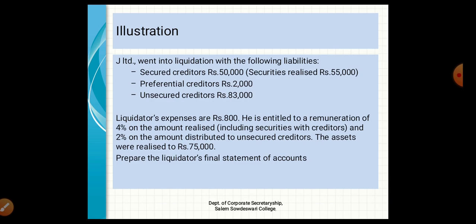There is no percentage given here for preferential creditors, so we consider the unsecured creditors percentage for preferential creditors too. The assets were realized to rupees 75,000. Now the liquidator needs to prepare their final statement of accounts.